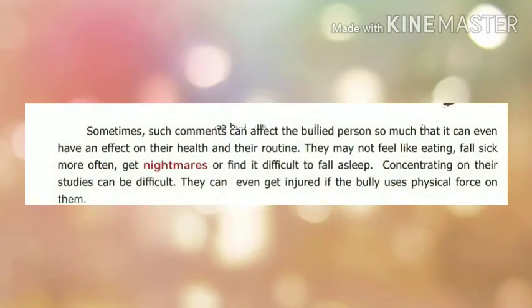So sometimes, these comments affect the bullied person so much. When you bully a person, the person who is affected by this will usually be affected in his health and also his routine work. He or she will not be able to look after their health, and their routine life will be spoiled.